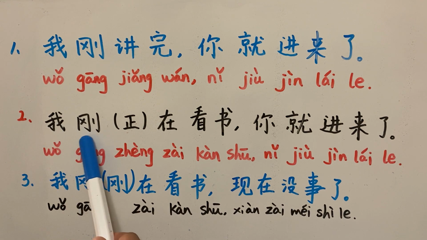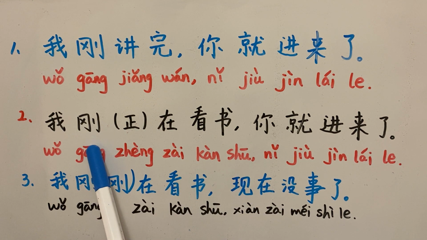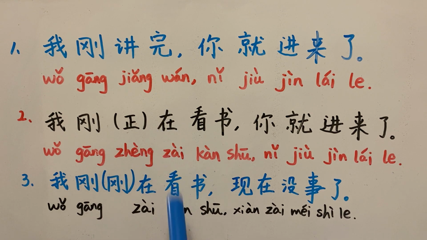So 我刚在看书 is the past tense, and 在 is a past continuous.